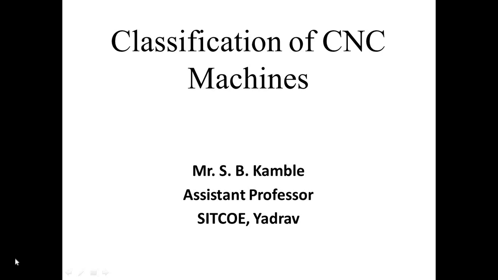These machines can be operated 24 hours a day and 365 days in a year, and they maintain the same accuracy from the first part to the last part. So machines in every industry that were manually operated are now being replaced by CNC machines. In today's lecture we are going to see their classification.